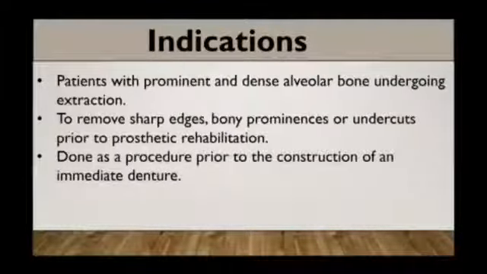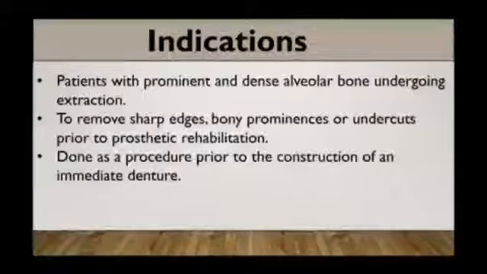Now the indication and contraindication of the alveoloplasty. Alveoloplasty is indicated to the patient with prominent and dense alveolar bone undergoing extraction. It is also indicated to remove sharp edges, bony prominences or undercuts prior to prosthetic rehabilitation. It is done as a procedure prior to the construction of an immediate denture.